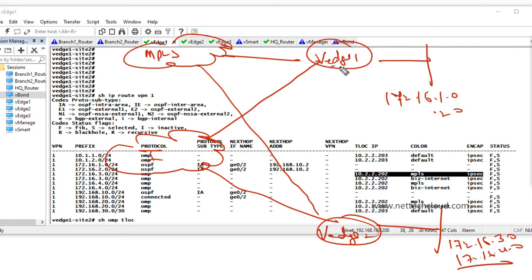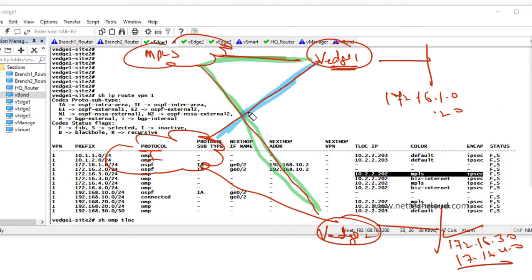Now this vEdge router has two different TLOCs for the 172.16.3.0 prefix. One is via this path, MPLS. So this one is MPLS, this one.